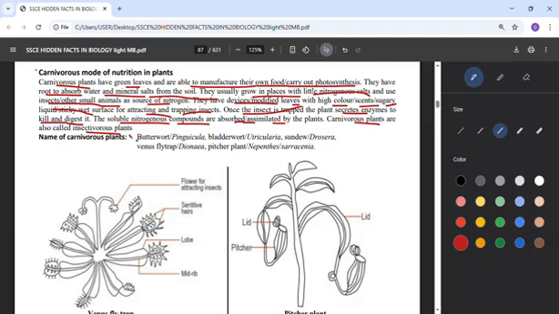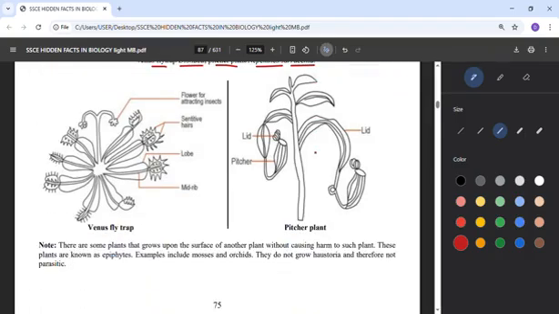An example, we have butterwort, which we call Pinguicula. We also have bladderwort, which we call Utricularia. We have sundew, which is Drosera. We have Venus flytrap, that's Dionaea, pitcher plants, Nepenthes and Sarracenia. So all these are carnivorous plants eating insects.